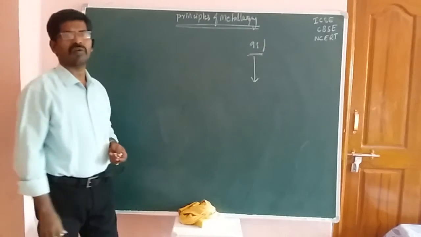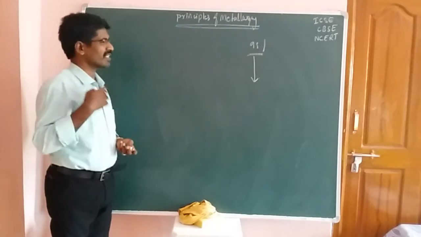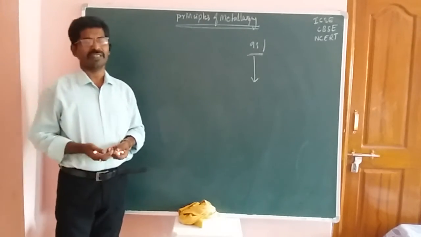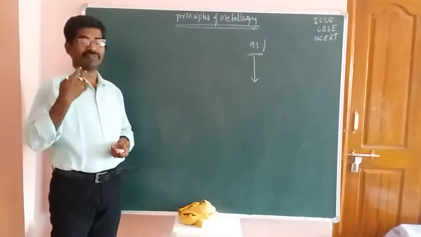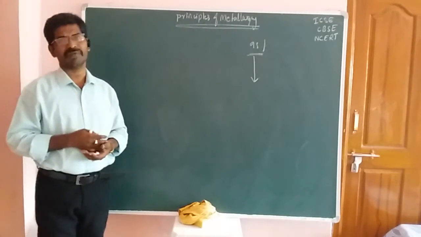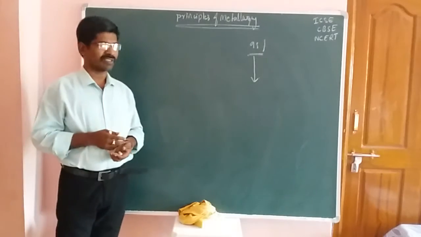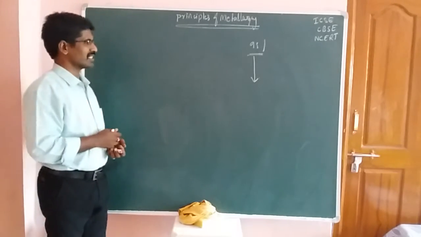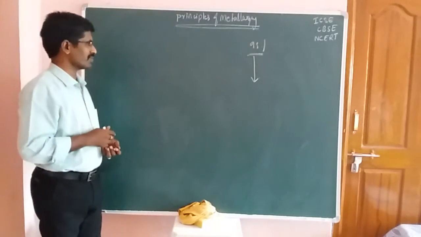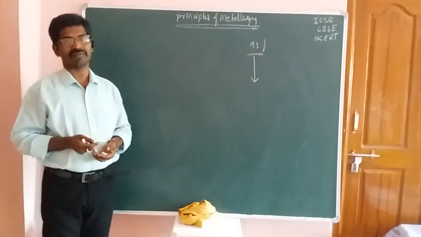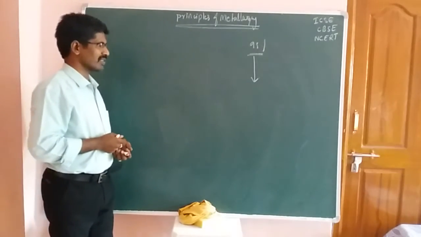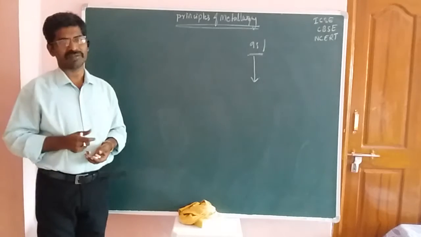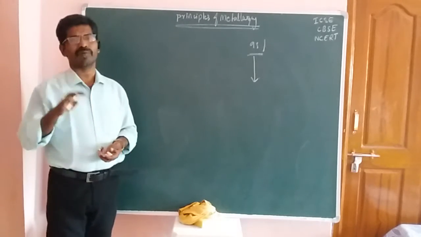After 95% completion, the final thing is the refining process, friends. We have several types of refining processes: zone refining, liquation, distillation, Van Arkel process, and next the Parkes process.